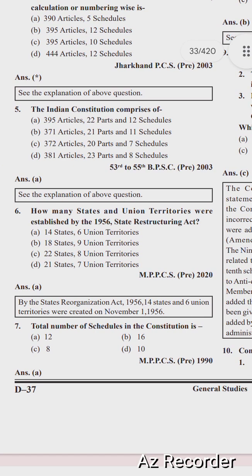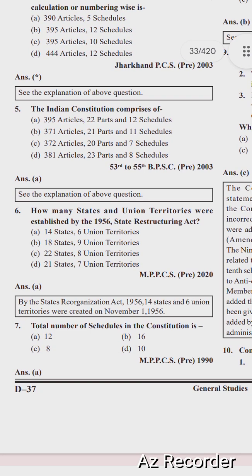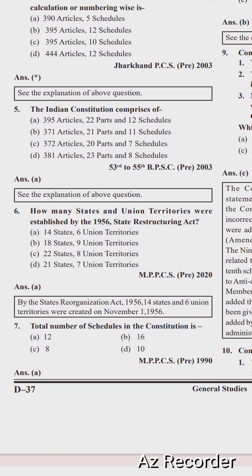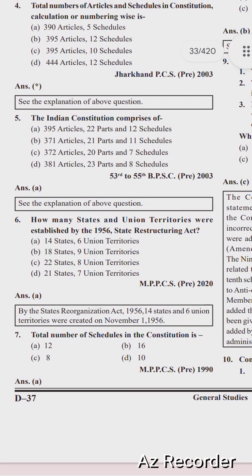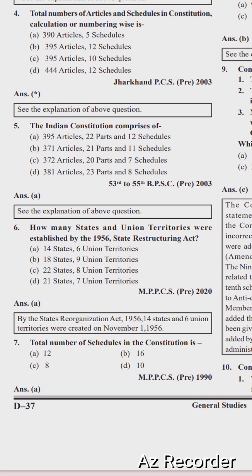Next, how many states and union territories were established by the 1956 State Reorganisation Act? Options are 14 states and 6 union territories, 18 states and 9 union territories, 22 states and 8 union territories, 21 states and 7 union territories. The right option is option A, 14 states and 6 union territories. By the States Reorganisation Act 1956, 14 states and 6 union territories were created on November 1, 1956.